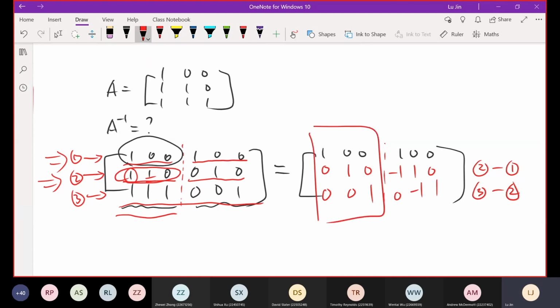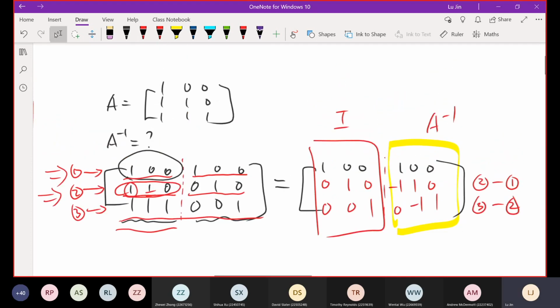Now, the front part has already become the identity matrix. Then the later half is our inverse of A. So this is a quick way to calculate the inverse of the matrix, which is 1, 0, 0, negative 1, 1, 0, 0, negative 1, 1.